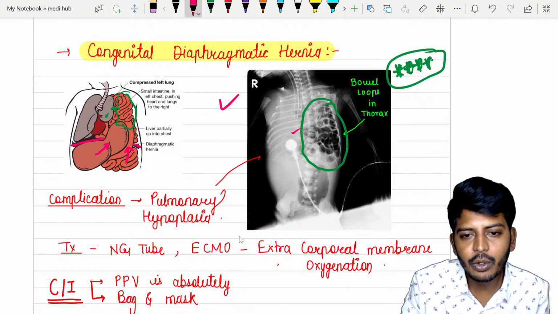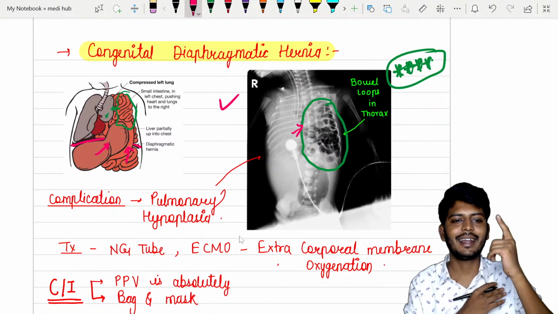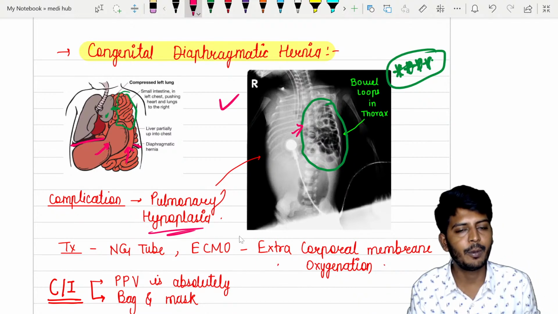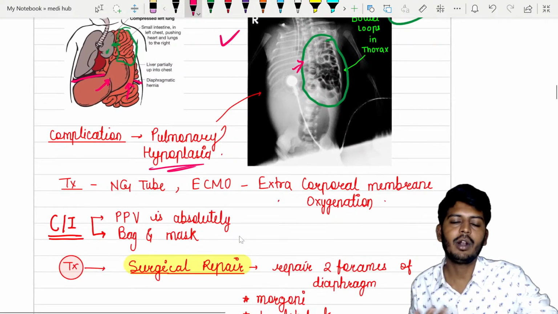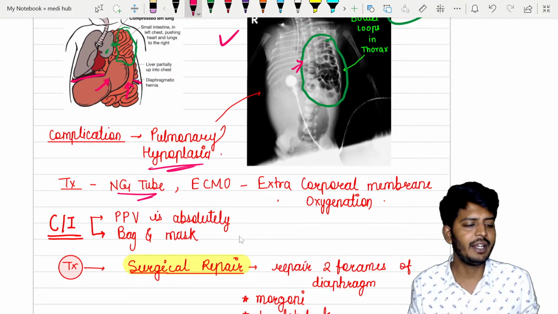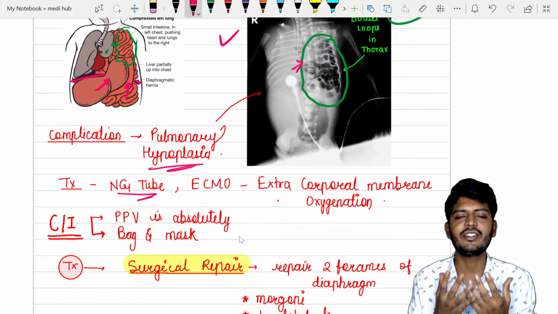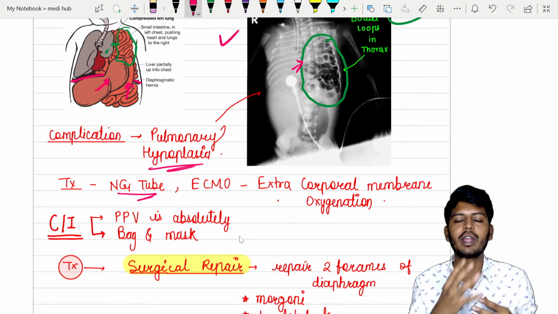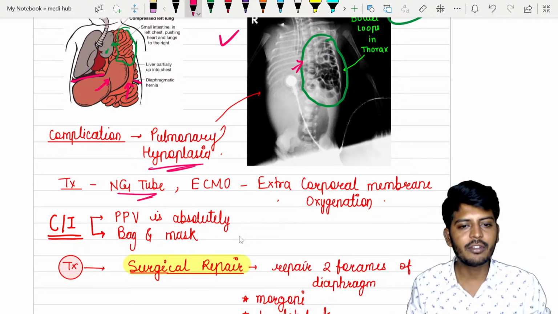If bowel loops come into the chest, then it is called congenital diaphragmatic hernia, because of which the lung is not developed, pulmonary hypoplasia. Okay, so for treatment, for feeding we can give an NG tube, no problem. But the most important thing is that someone will say, oh, the lung is not developed, give the baby oxygen, give positive pressure ventilation.